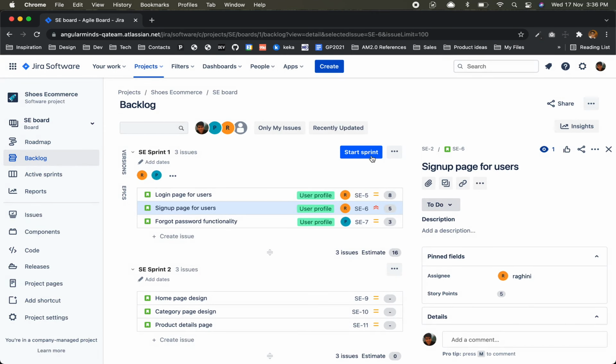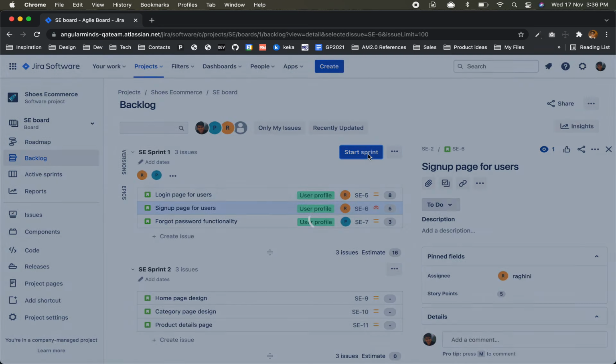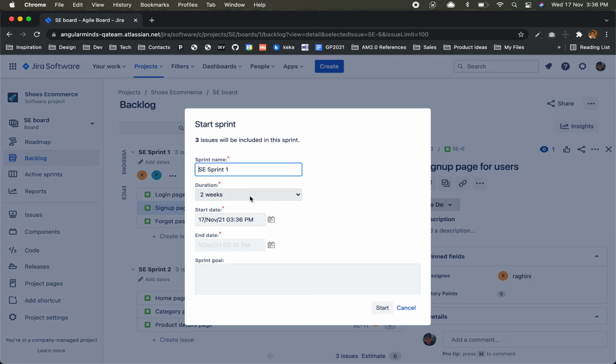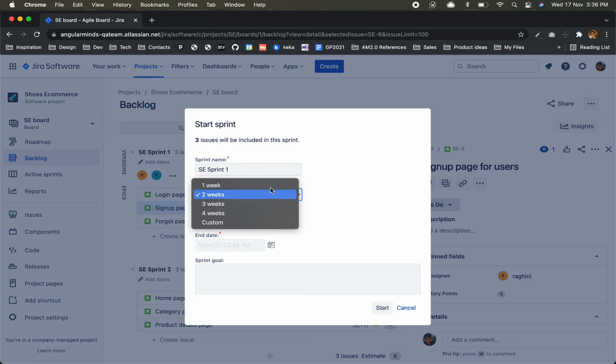For this one, now we are going to start it today itself. So what we'll do, start sprint. Okay, duration 2 weeks or 1 week or 4 weeks, right? So we can say 1 week. Starting today, the end date they calculate by default.